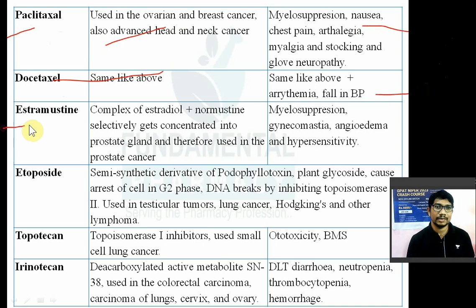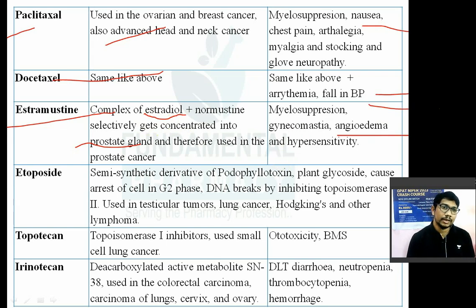It is a complex of estradiol plus normustine. Selectively gets concentrated into prostate gland and therefore ये prostate cancer में use किया जाता है. Obviously इसमें estradiol है, so that will be hydrolyzed, that will be released. So adverse effect उसका क्या होगा? Relate to estradiol. So myelosuppression is the common, gynecomastia, angioedema and hypersensitivity.